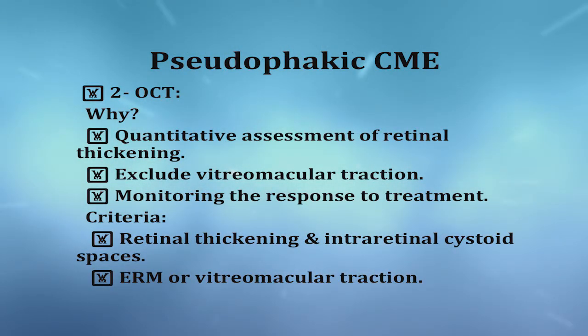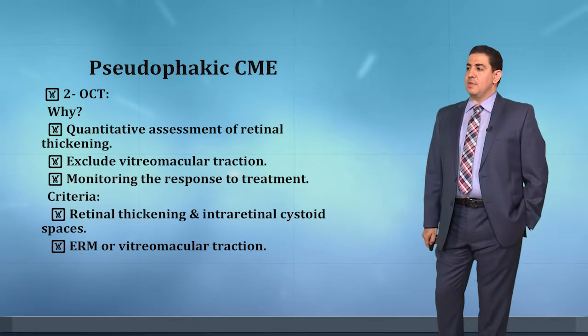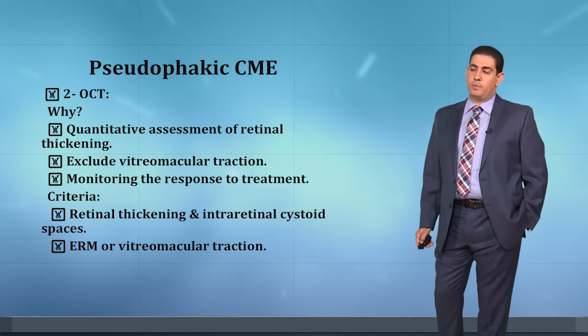The second investigation we must do is the OCT. Why do we do OCT in a case such as this? The first thing is the quantitative assessment of retinal thickening, then to exclude the vitreomacular traction, and monitoring of the response to the treatment in the follow-up of the patient.